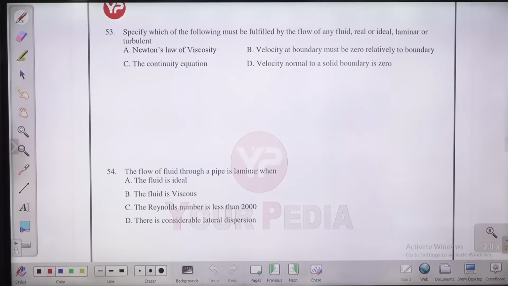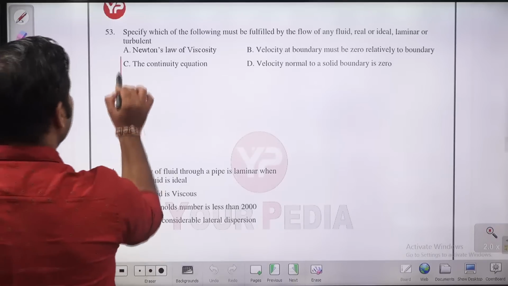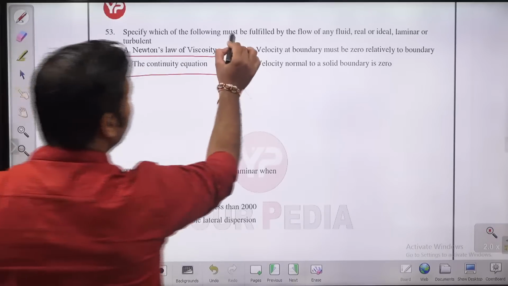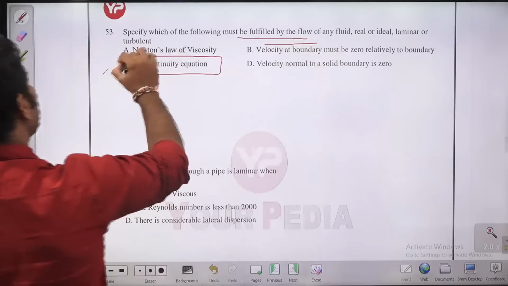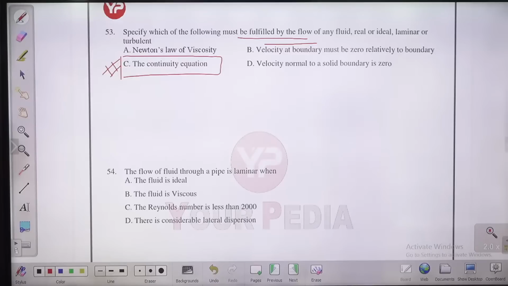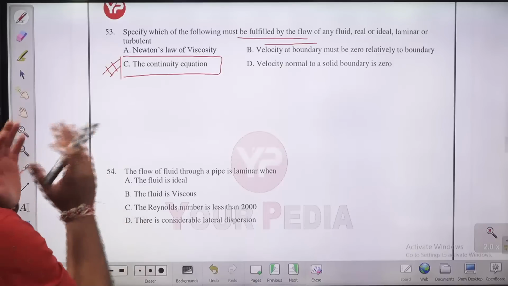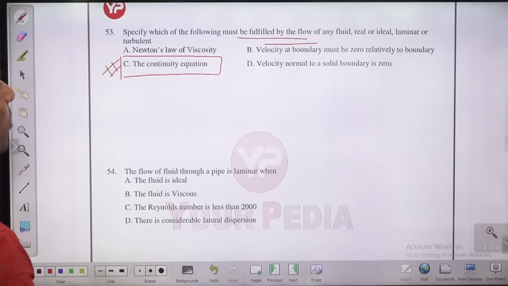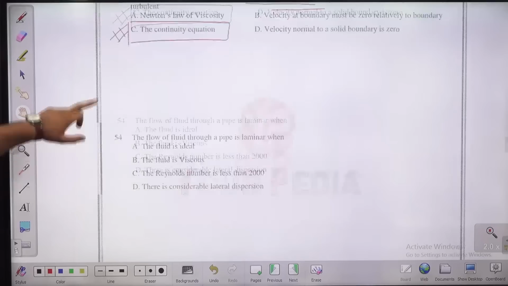Guys, the continuity equation is a must; you need to satisfy it. If there is any fluid flow, the continuity equation is going to be satisfied. Newton's law, because you have Newtonian fluids and also non-Newtonian fluids. Flow may be laminar or turbulent, but the continuity equation must be satisfied whether you have a real fluid flow, ideal fluid flow, laminar or turbulent fluid flow.